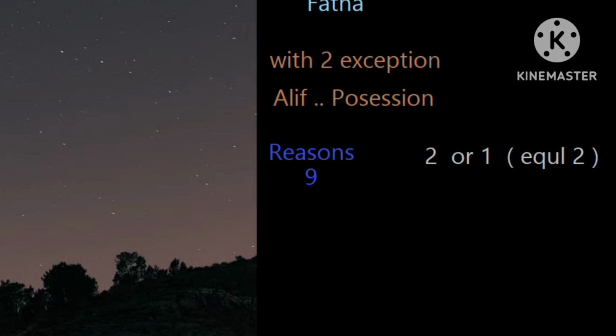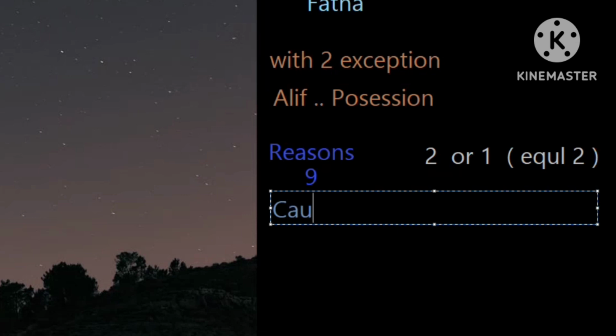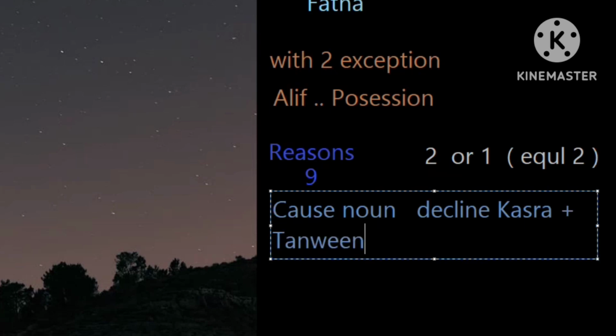So those reasons, we said it yesterday. What do these 9 reasons do? They cause a noun to decline, to decline. You can say reject, refuse, push, but decline kasra and tanween. Fine. Two endings, kasra plus tanween, not slash tanween. Kasra plus double sign. What is tanween? Tanween is a double sign. I always sent you images. They cause a noun to decline kasra and tanween, and hence